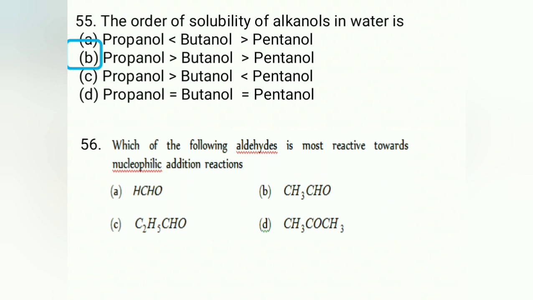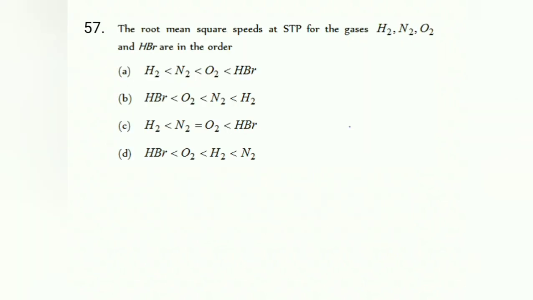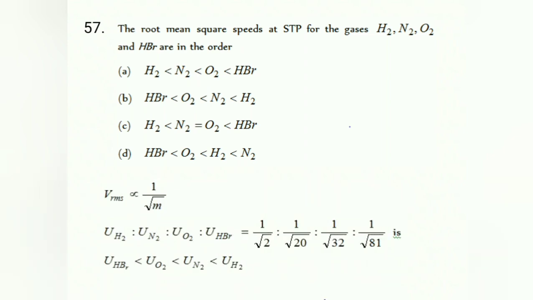Then 56th question, which of the following aldehydes is most reactive towards nucleophilic addition reaction? Definitely the answer is formaldehyde, because there is no alkyl group, so there is no steric hindrance factor operating here. So answer is A. 57th, the root mean square velocity. Remember, root mean square velocity is inversely proportional to the root of mass. So the mass order is H2 less than N2 less than O2 less than HBr. Hence the answer for this question is B. So H2 is more than N2, O2 and HBr.